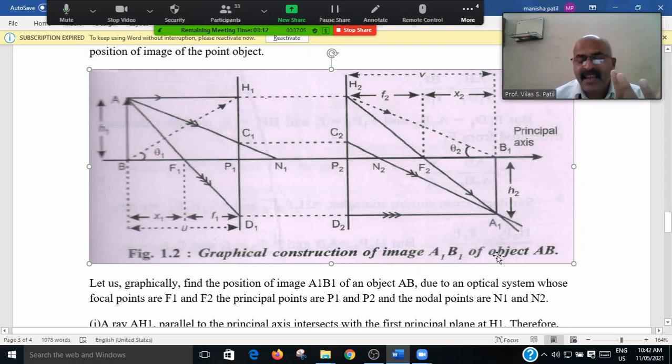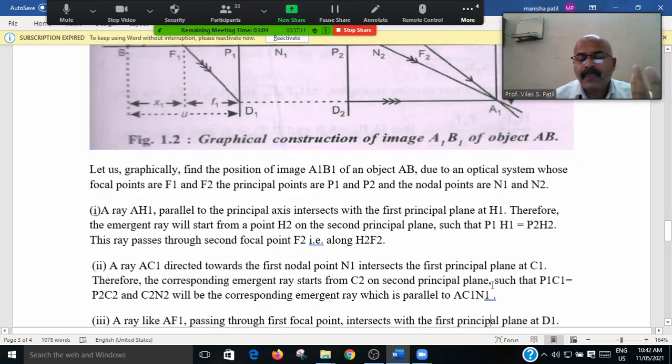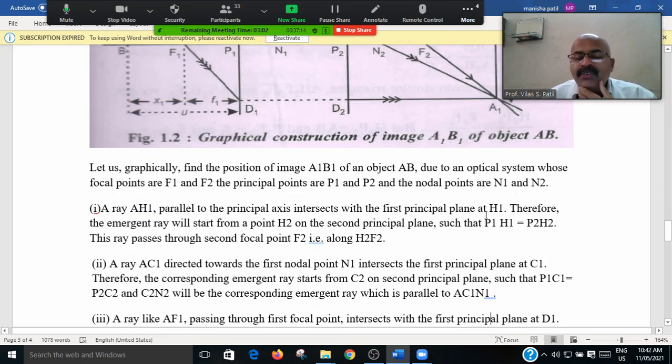And H2F2 gives us the second focal length F2.